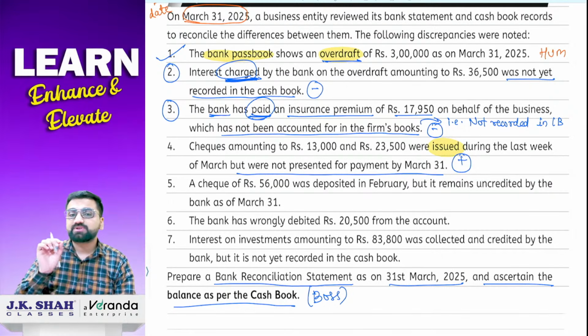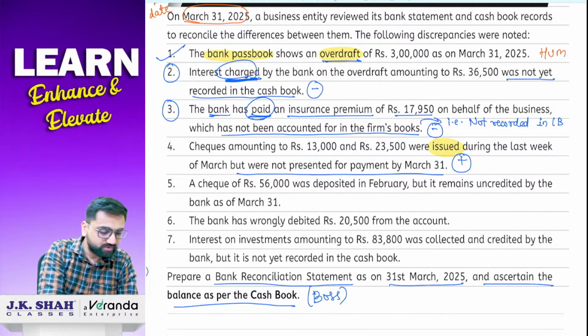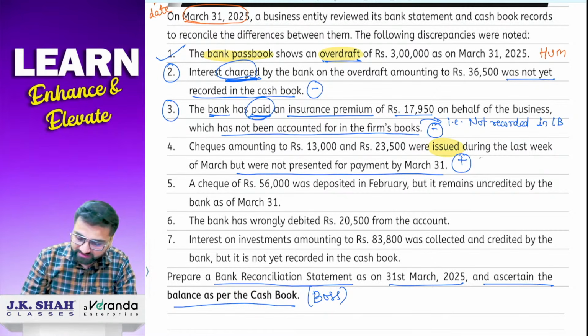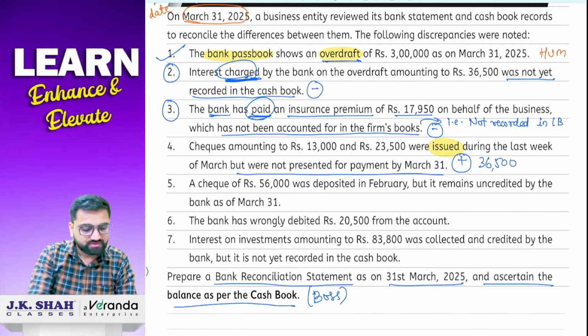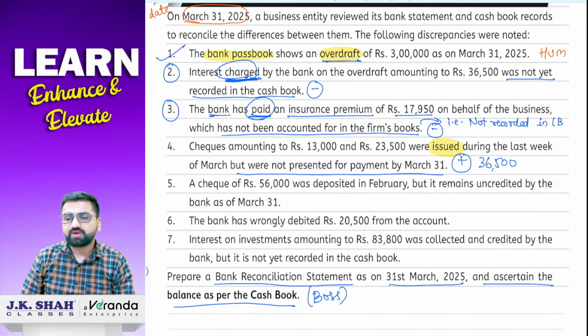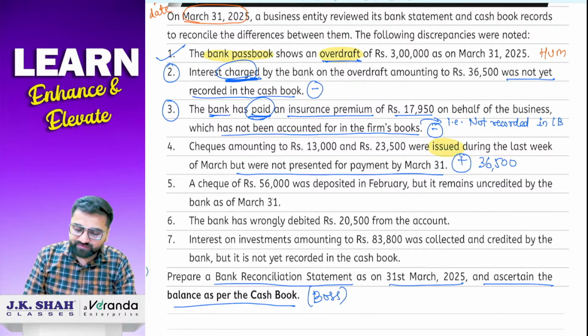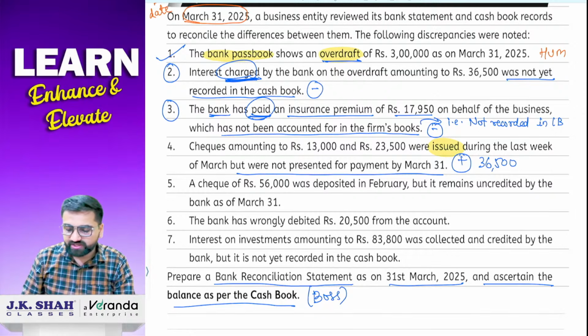Clear? Now how much amount we have to add? So just simply add both of the cheques. दोनों चेक का जो अमाउंट है ऐड कर दो. So 13,000 plus 23,500 it is 36,500. So 36,500 you just have to do add. Clear everyone? Very good. Next. A check of 56,000 was deposited in February, but it remains uncredited by the bank as